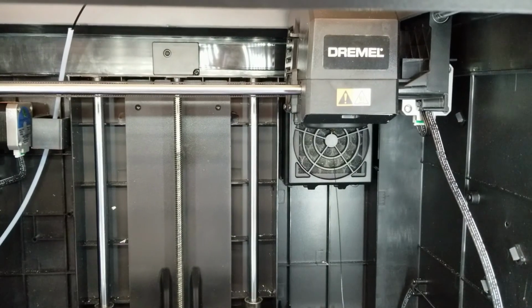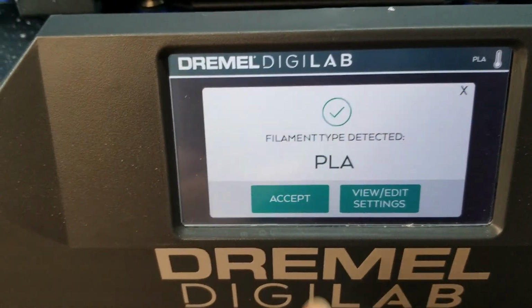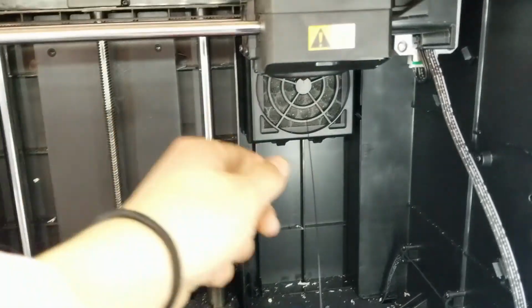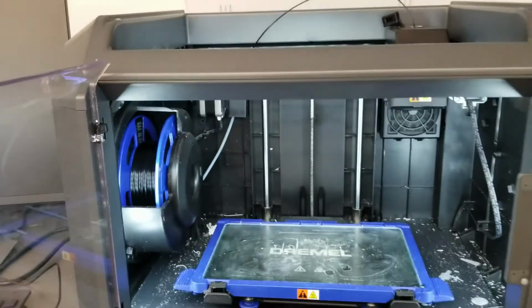The nozzle will move to its original position. Click accept if the material is correct. Pull out the remaining extra filament.